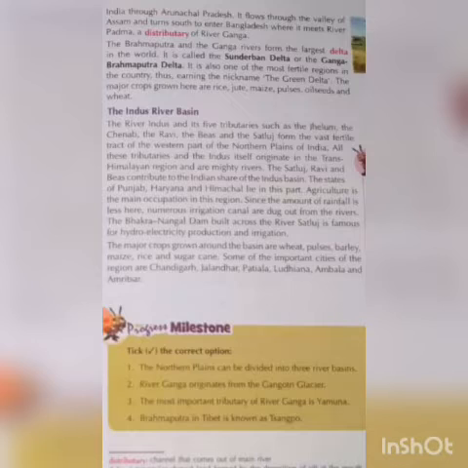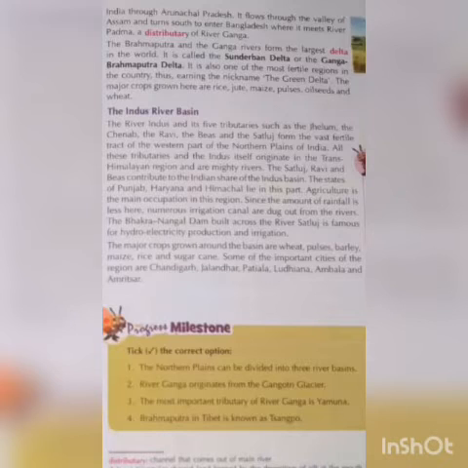All these tributaries and the Indus river itself originate from the Trans Himalayas region. These are mighty rivers, which means great rivers.